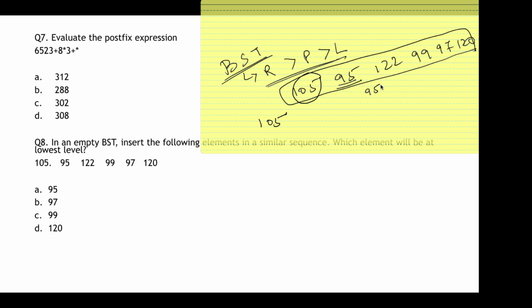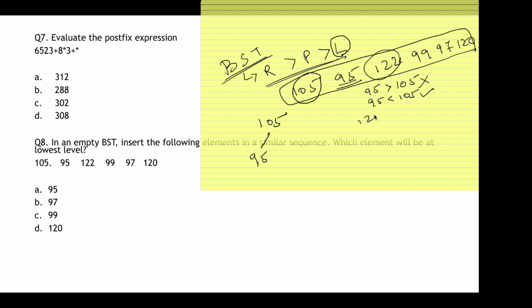So is 95 greater than or less than 105? 95 is not greater than, so 95 is less than 105. This is true, so 95 will come on the left hand side. Why? Because the parent node is greater than the left node. Okay, next is 122. Now is 122 greater than 105? Yes, it is. So 122 will come on the right hand side of 105.